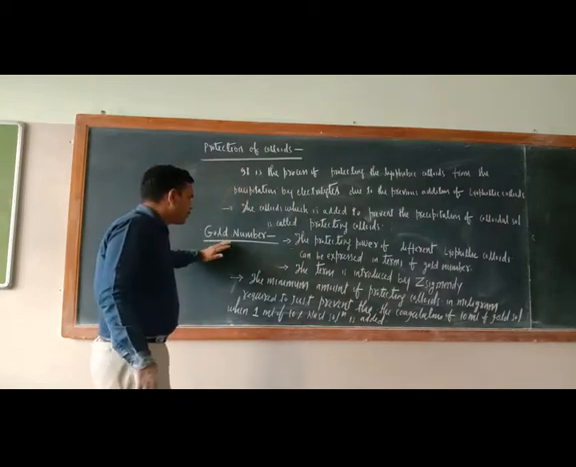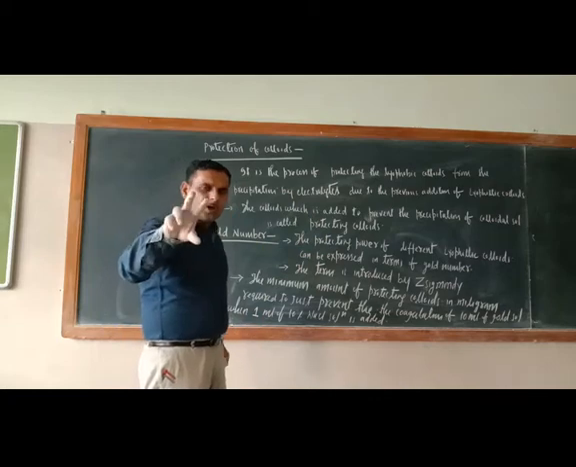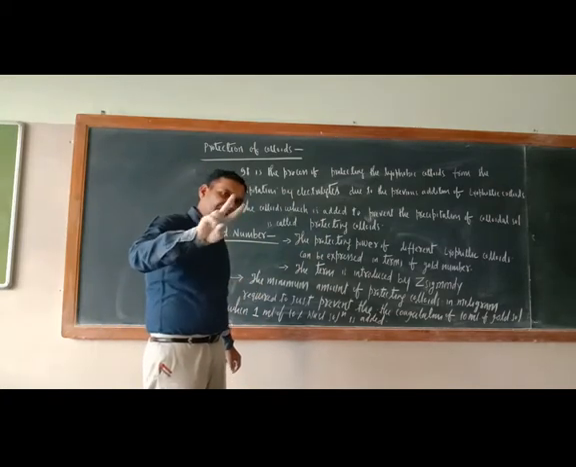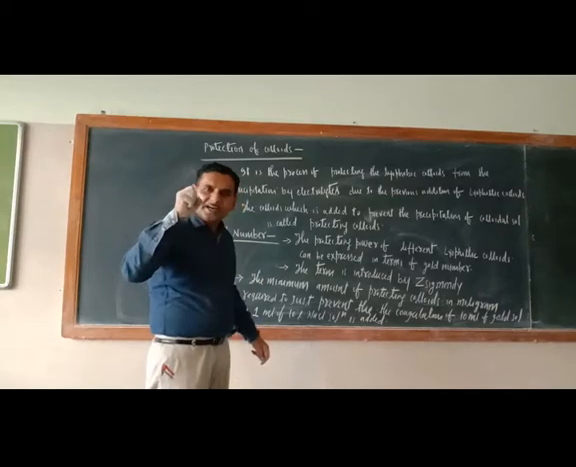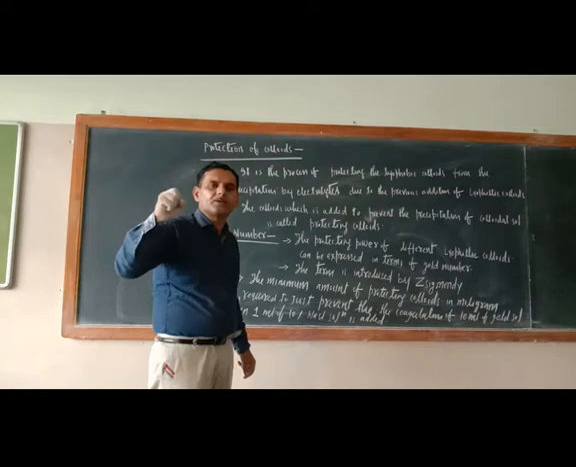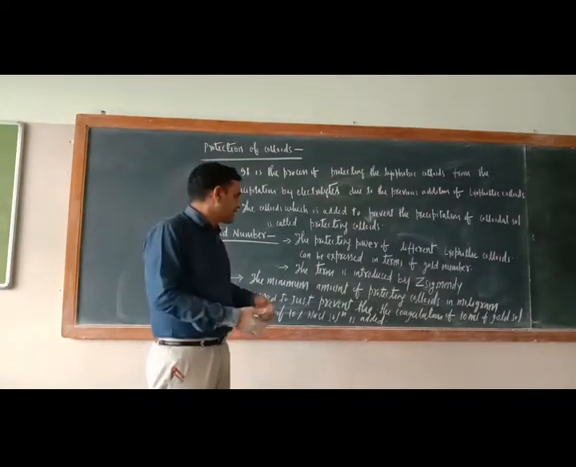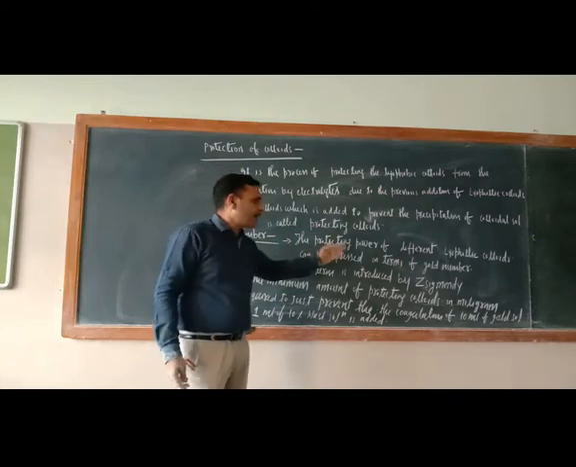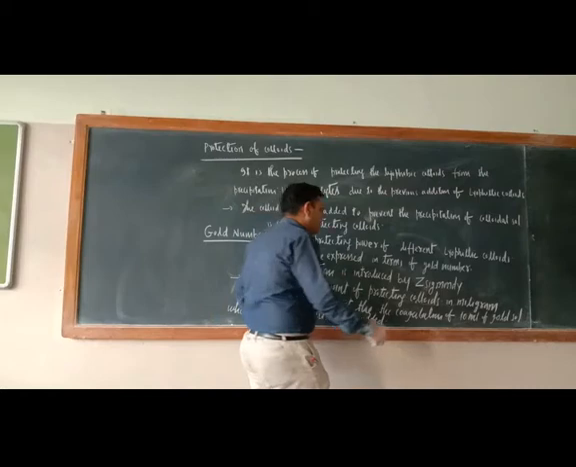Another thing is the gold number. What is that gold number? So gold number is one number by which we express the protecting power of colloids. Who are the protecting colloids? Lyophilic colloids are the protecting colloids. So the protecting power of different lyophilic colloids can be expressed in terms of gold number.